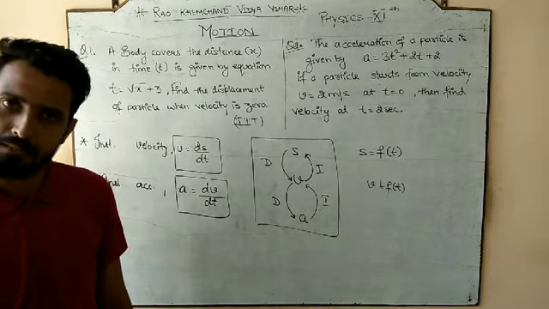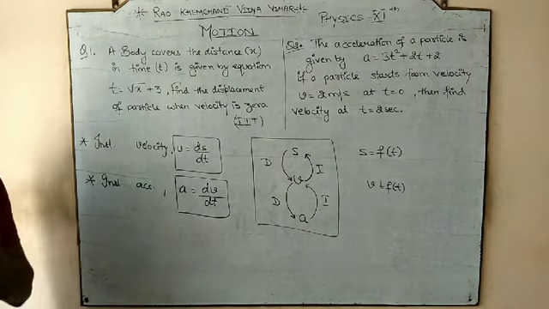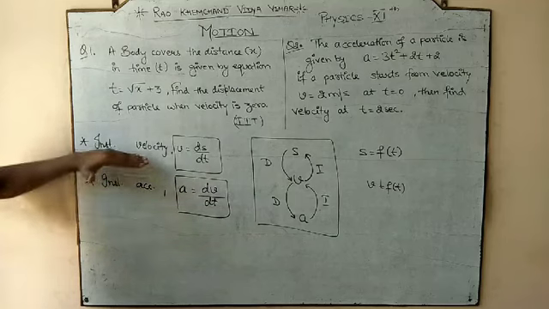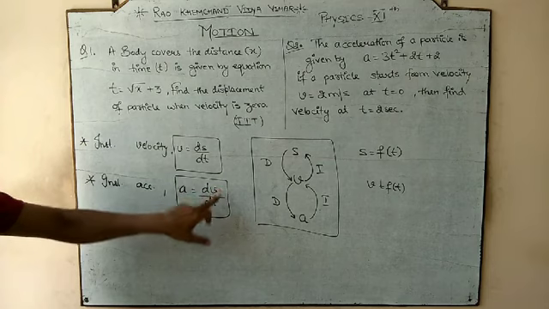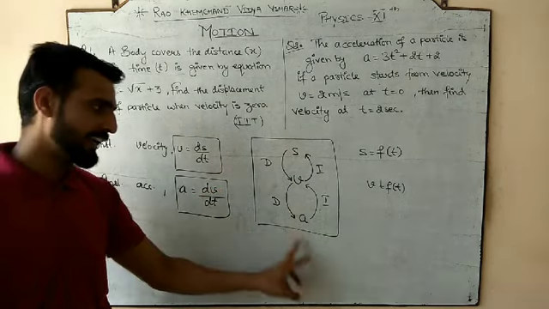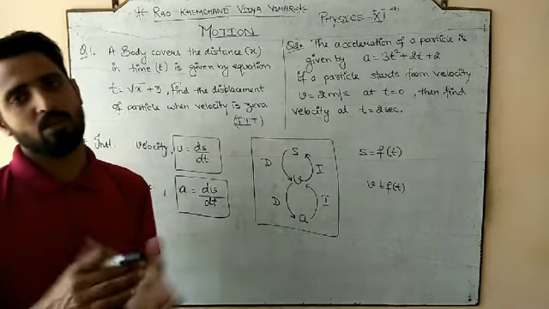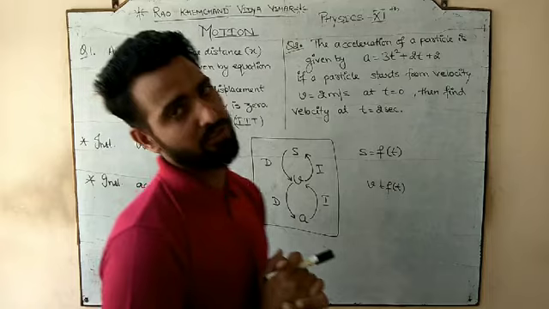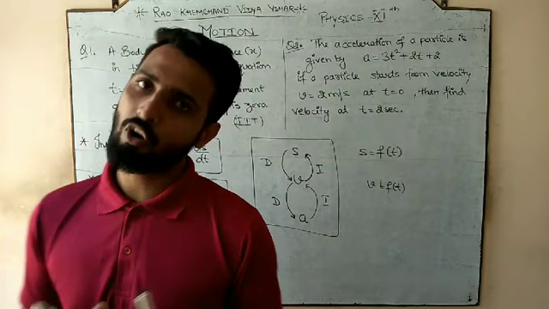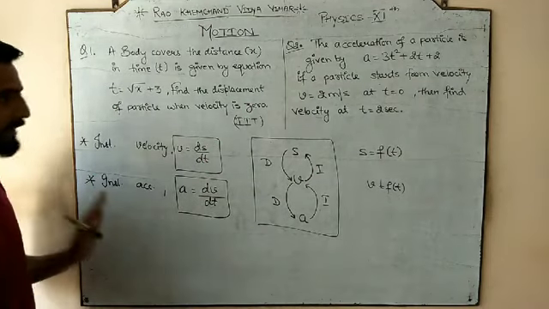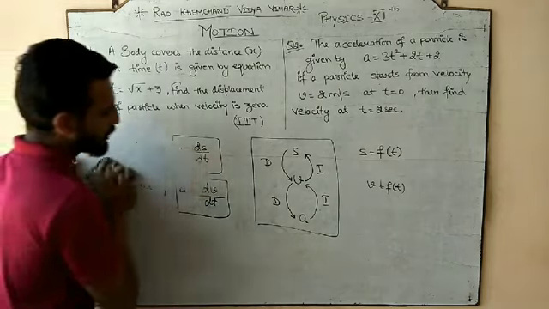Go with that. Clear? So before going to the numerical, what I want is that you mention at the start in your notes: the instantaneous velocity is the rate of change of displacement, and acceleration is dv by dt. And this is the aid that will tell you, for any particular quantity and what is given to us, whether we should go with differentiation or with integration. Differentiation and integration have already been discussed, so those things are done. Done? Please note down this expression form, and now let's start with the numerical.